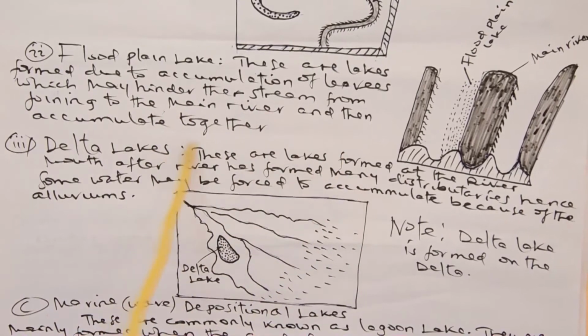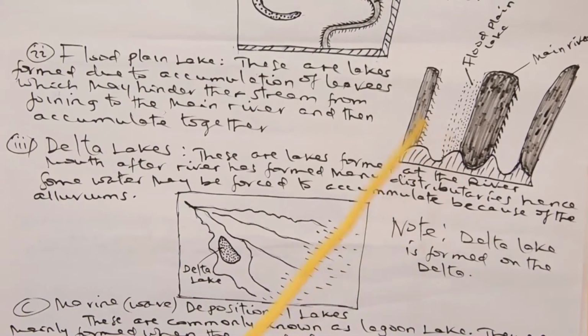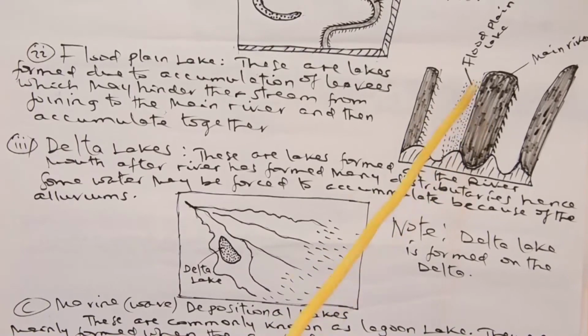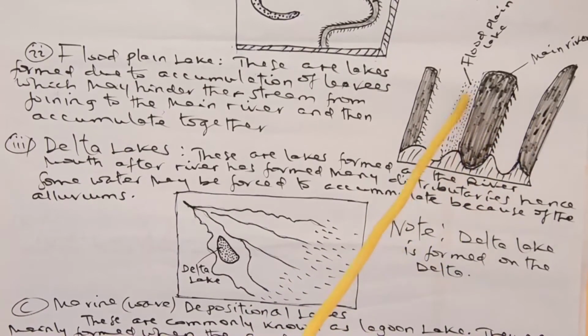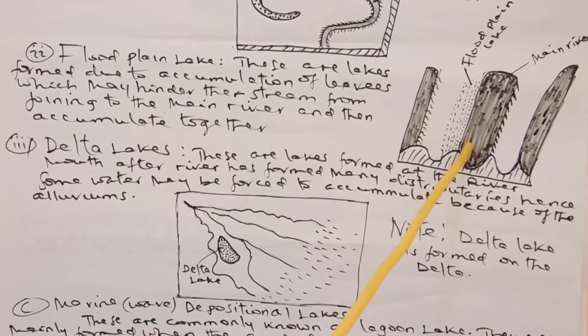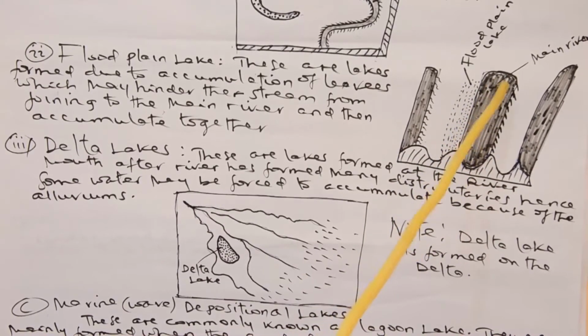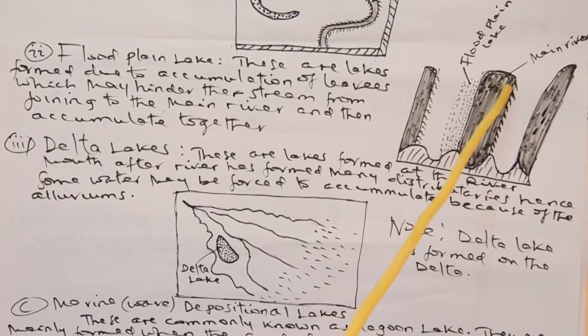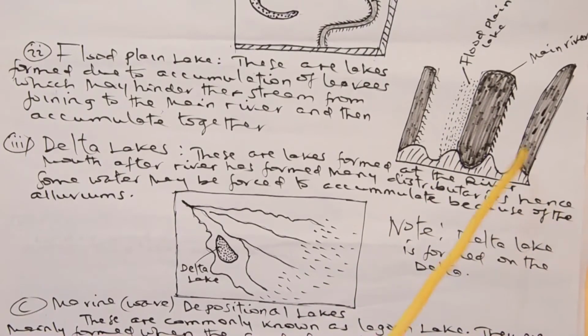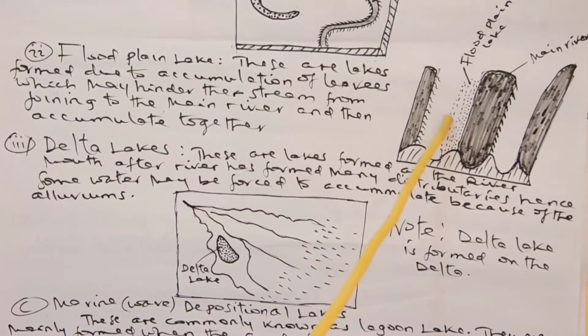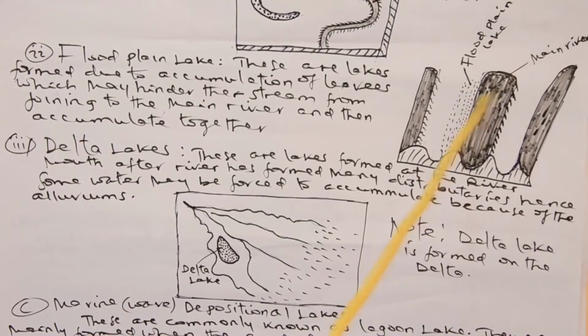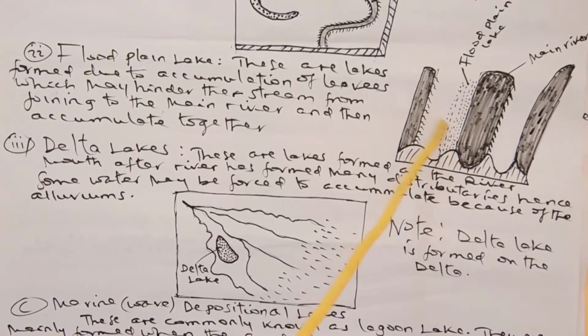For instance, this is the river, but along this river there is an accumulation of different materials, the natural ones. Wherever small rivers, streams or channels want to join the main river, this material acts as an obstacle. Therefore, the water is spread into this area and causes more water to exist.